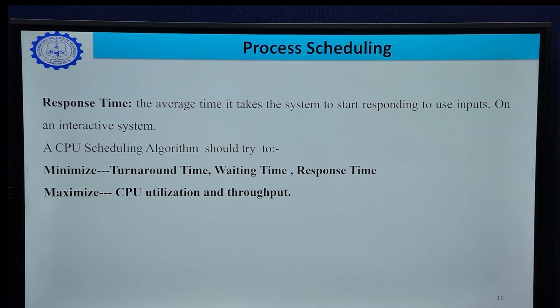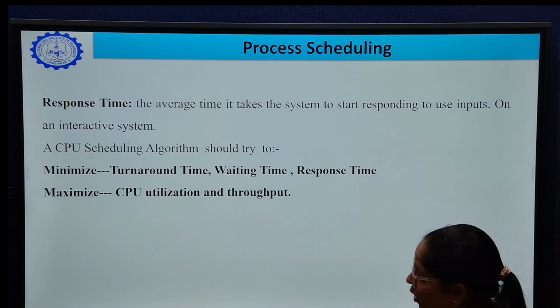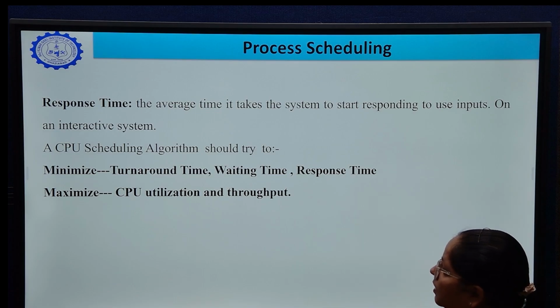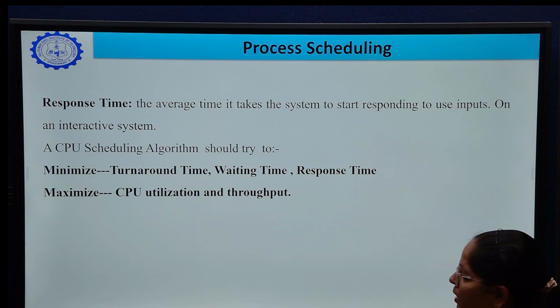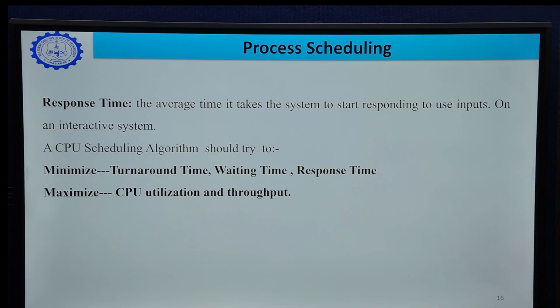Response time is the average time it takes the system to start responding to user inputs on an interactive system. A CPU scheduling algorithm must try to minimize turnaround time, waiting time and response time, and it must maximize CPU utilization and throughput.